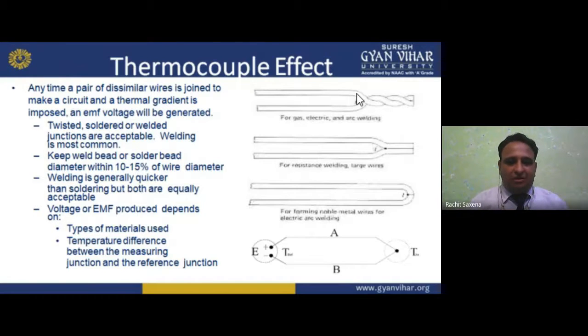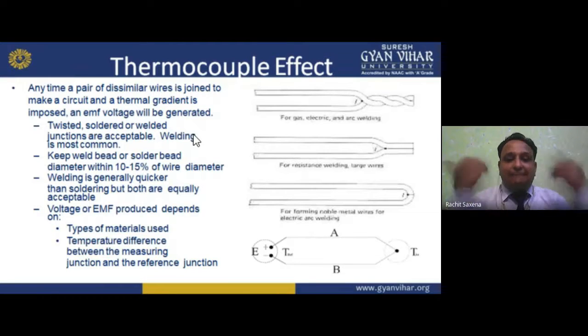We can do welding. We are using it. Okay, twist it. Keep weld bead or solder bead diameter within 10 to 15% of wire diameter. So one thing we have to keep in mind: we already know the thermocouple effect, the Seebeck effect. Two dissimilar metals we are coupling, we are joining.